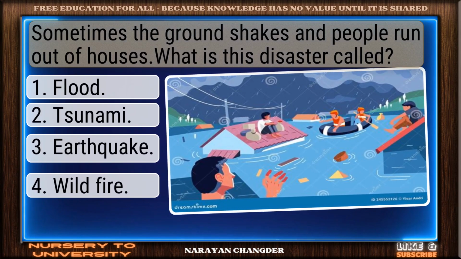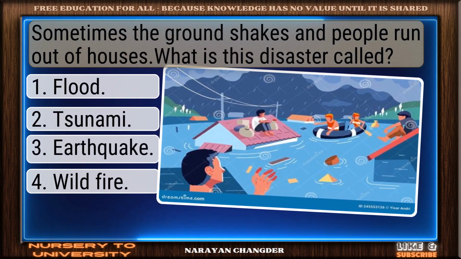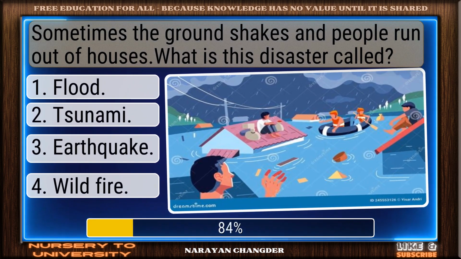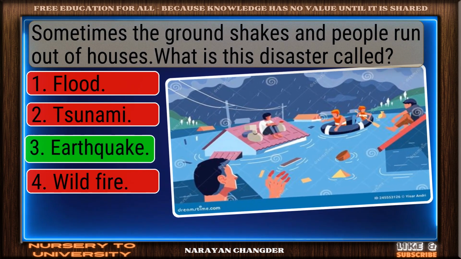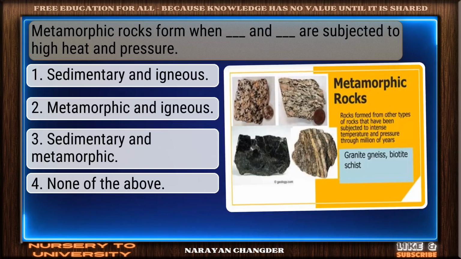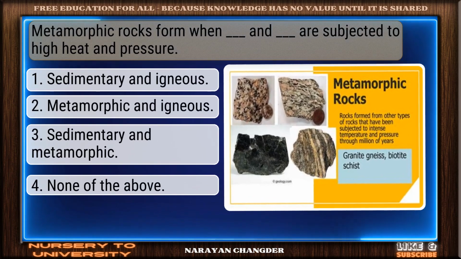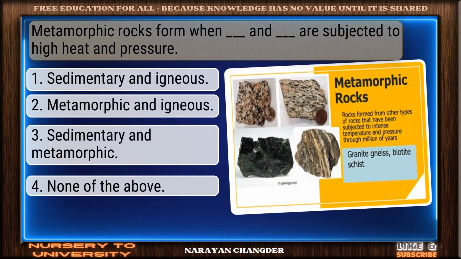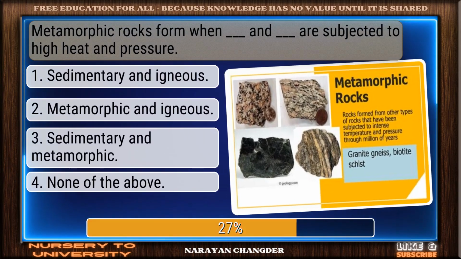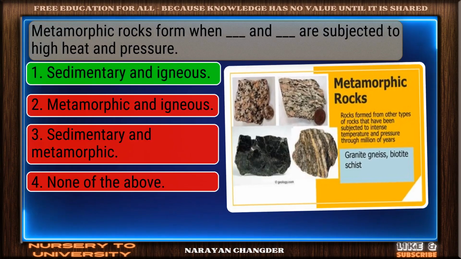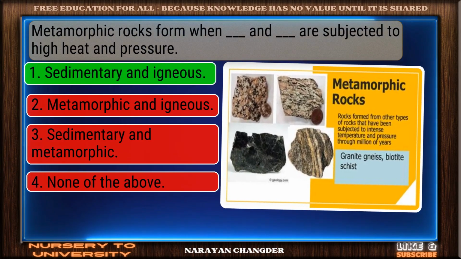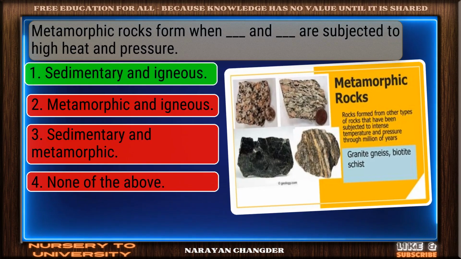Sometimes the ground shakes and people run out of houses. What is this disaster called? Smart move. Earthquake is an accurate answer. Metamorphic rocks form when dash and dash are subjected to high heat and pressure. Correct response. Sedimentary and igneous is the most accurate answer.